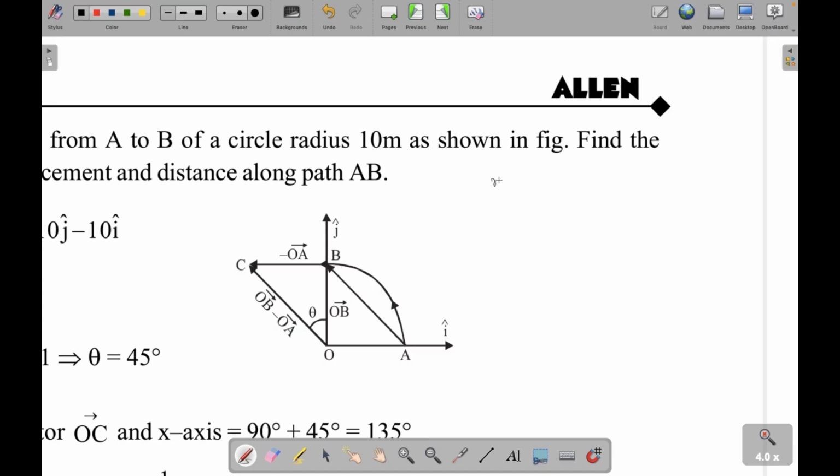So RA. This is the starting point, so RA will be this vector.